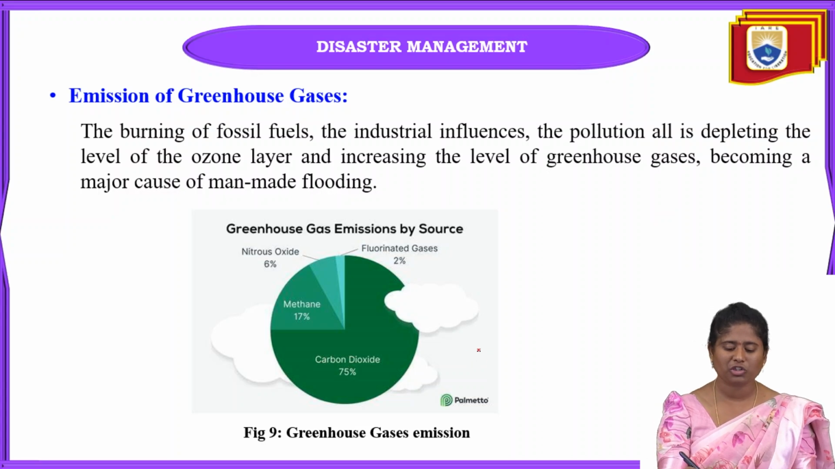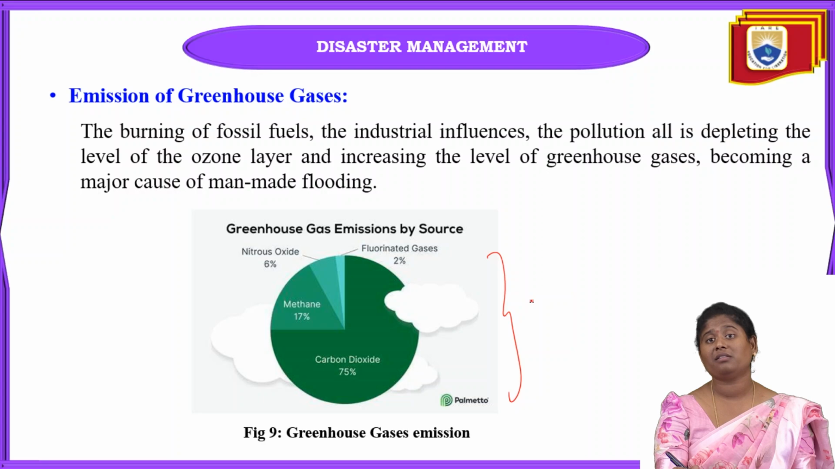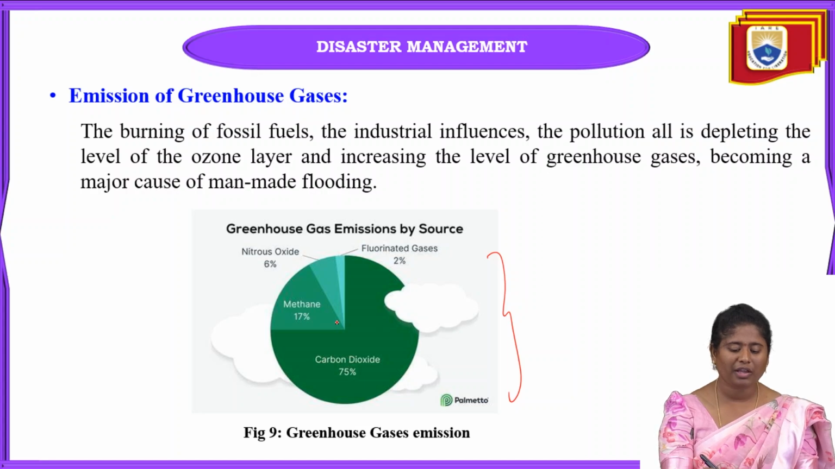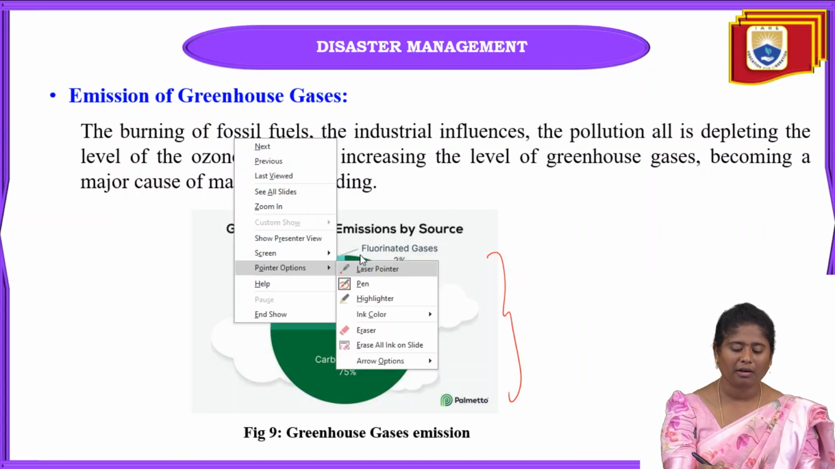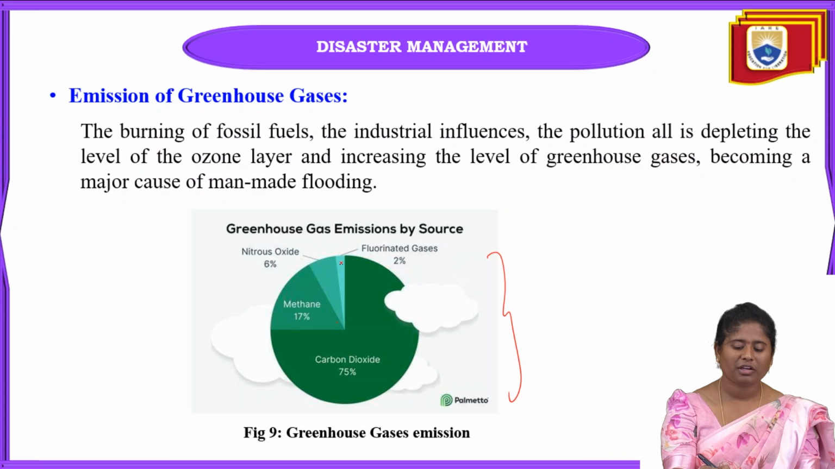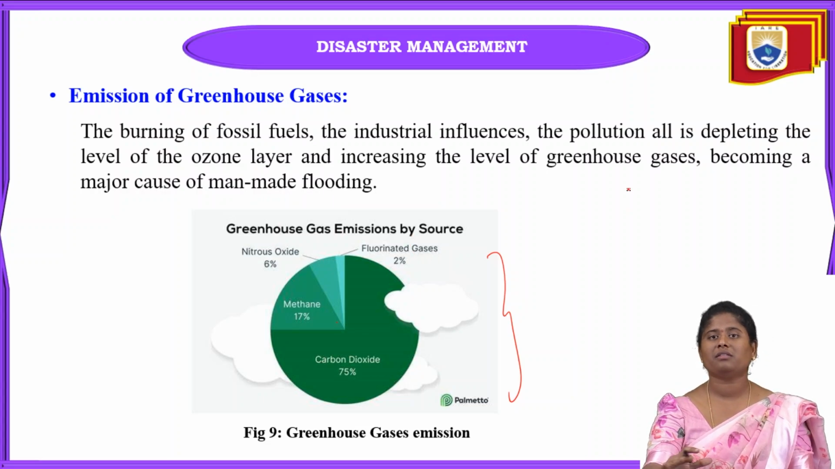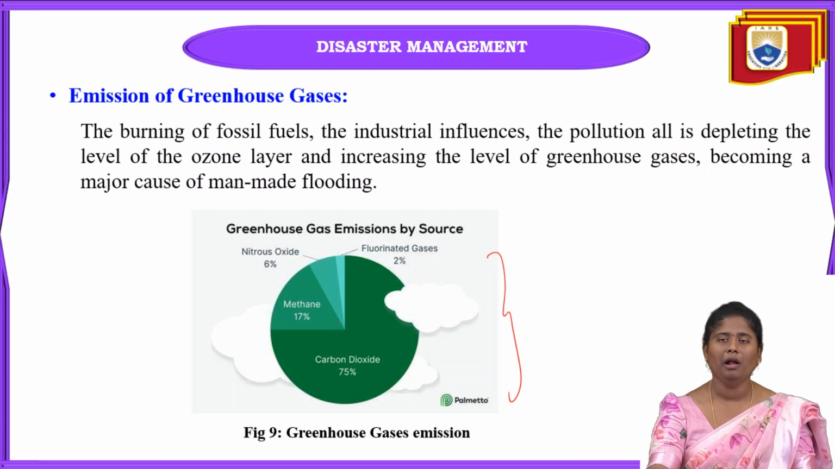Okay, you can see this picture. In this one, these are all the greenhouse gas emissions. In the atmosphere we have carbon dioxide 75%, methane 17%, nitrous oxide 6%, and fluorinated gas 2%. If these gases are released into the atmosphere, they will cause the greenhouse effect, and that will mostly damage the ozone layer.